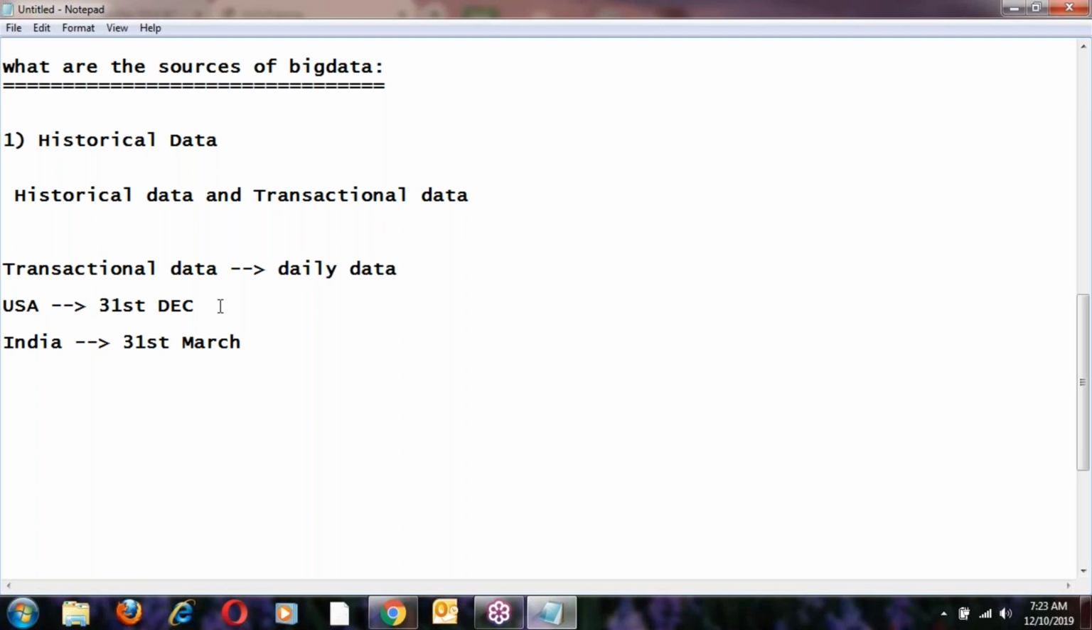Once the financial year is closed, once the balance sheet is submitted, whatever transactions were in that year, that data becomes historical data. Before closing the year, whatever data is being generated is transactional data. That is the difference between transactional data and historical data.